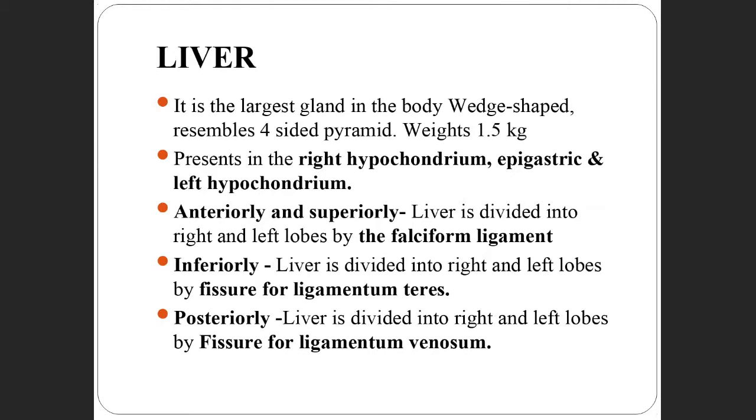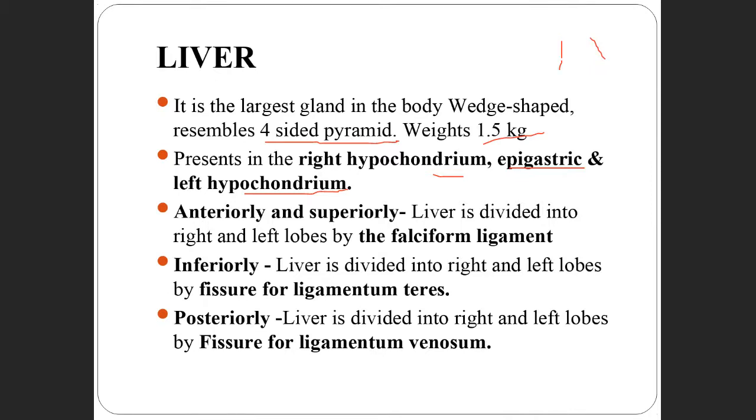Okay. Next is the liver. Liver is the largest gland in the body and it is wedge shaped and has a four-sided pyramidal structure, weighing about 1.5 kgs. Where is it present? It is present in the right hypochondrium, epigastric and left hypochondrium. So this is the area, which I will show you in the lab practical session.